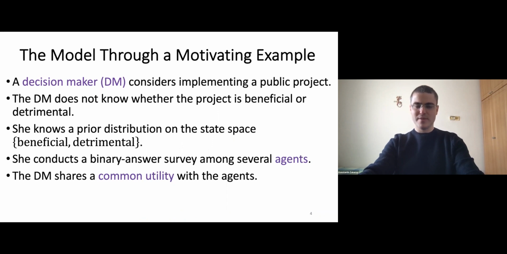To improve the decision-making process, she conducts a binary answer survey among some agents, which are just members of the public. And since we assume the decision maker is an honest public servant, we consider a common interest scenario, which means that the agents and the decision maker all share the same utility function.